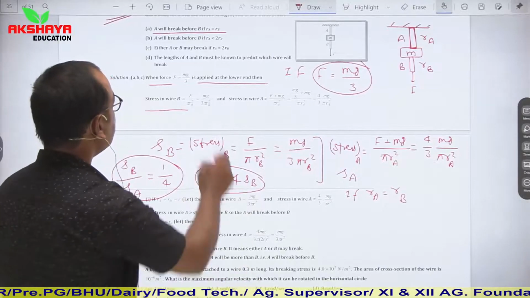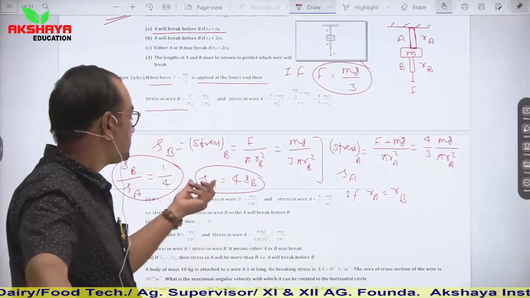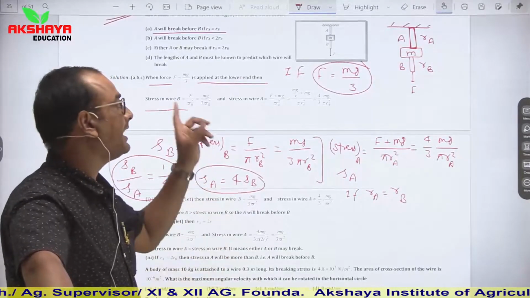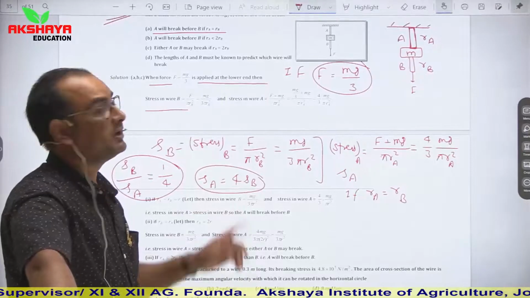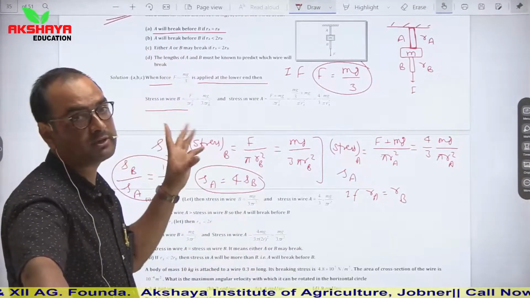So our first option is: A will break before B if RA is equal to RB. Stress in wire A is 4 times the stress in wire B. It means when RA is equal to RB, then A will break first, or A will break before B. So the first option is correct.